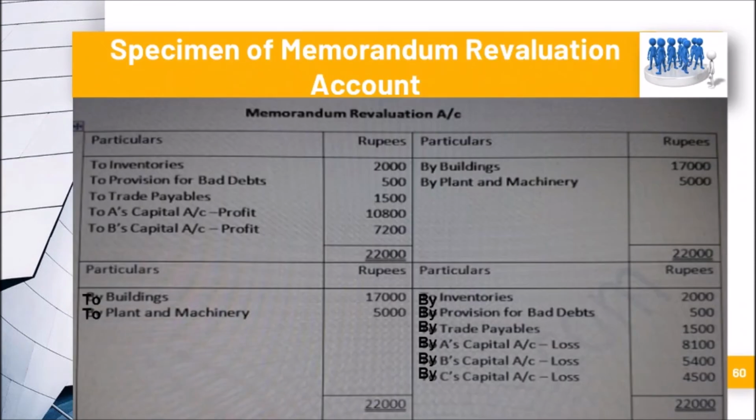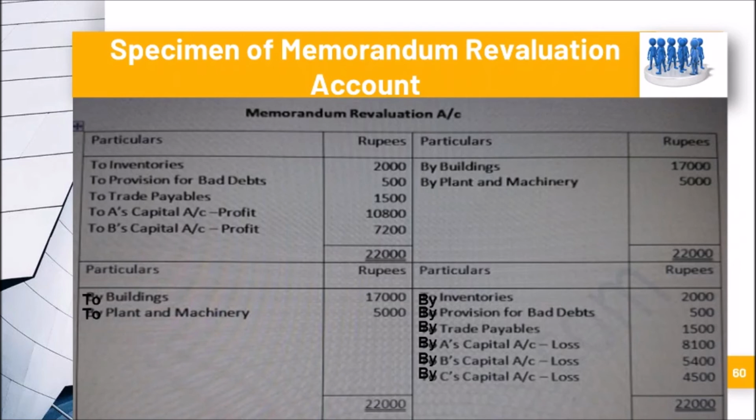Fine. So now you can see a specimen of a memorandum revaluation account. The figures are assumed so that you can understand easily. See, inventories are there on the debit side, and you can find them on the credit side as well. By inventories 2000. Same, have a look at the credit side. By building 17,000 in the first part, and in the second part, to building 17,000.